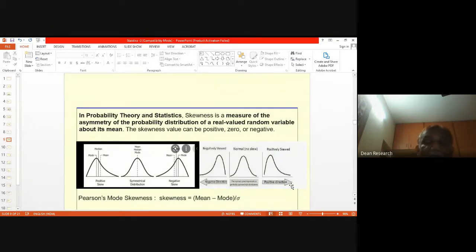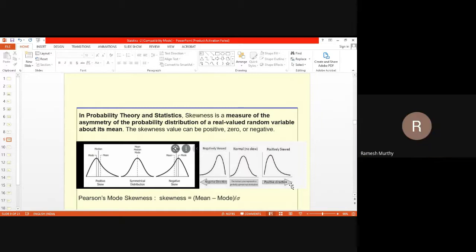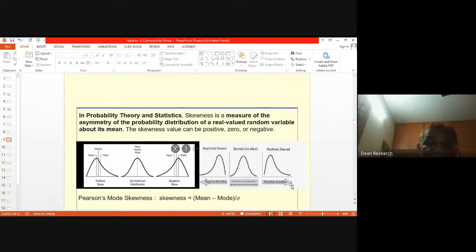And if you go to the right side, you have the negative skew, where you find mode being more than the median, and median is more than mean. That's what we observe from the curves over here.